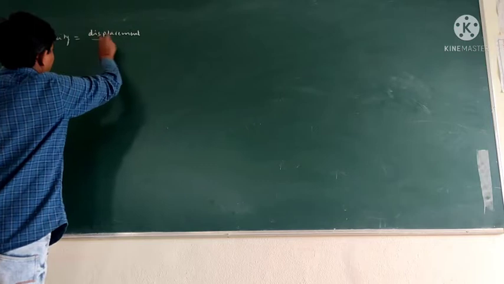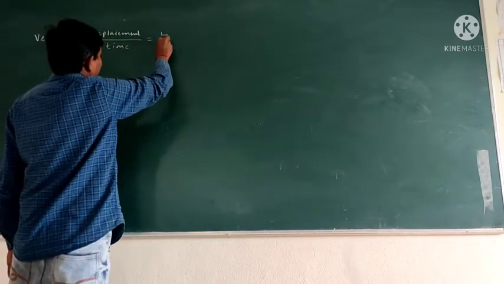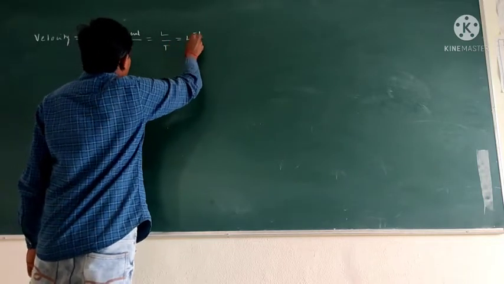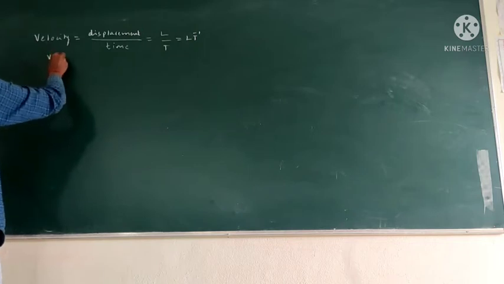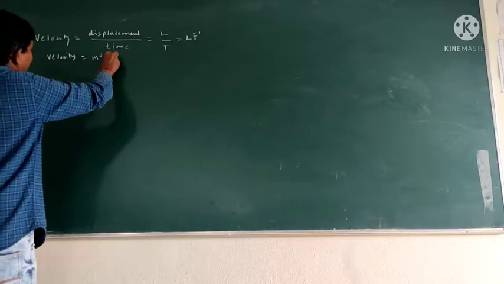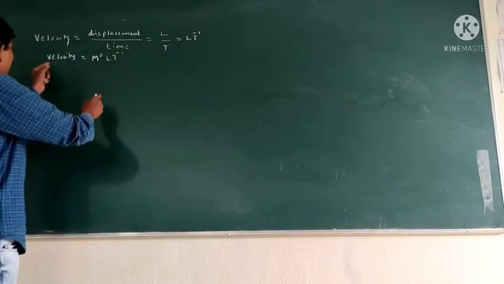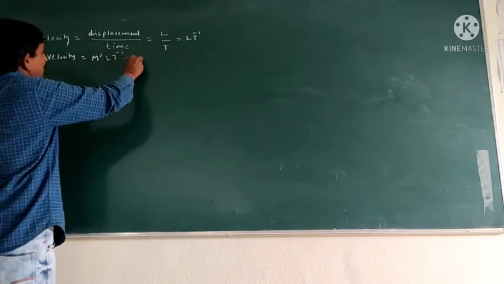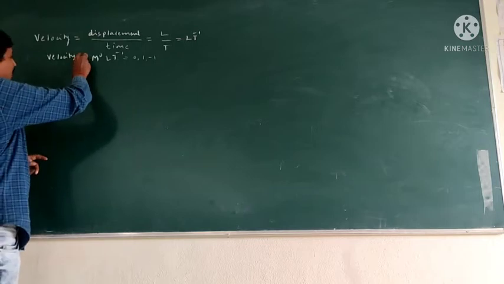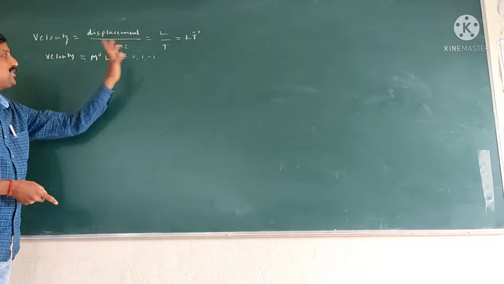Displacement by time taken. This is the displacement by time. So displacement is denoted by L and time is denoted by T. So L t power minus 1. The dimension formula of velocity is M power 0 L t power minus 1. The power of M, L and t is known as the dimensions. The dimensions of velocity are 0, 1, minus 1.